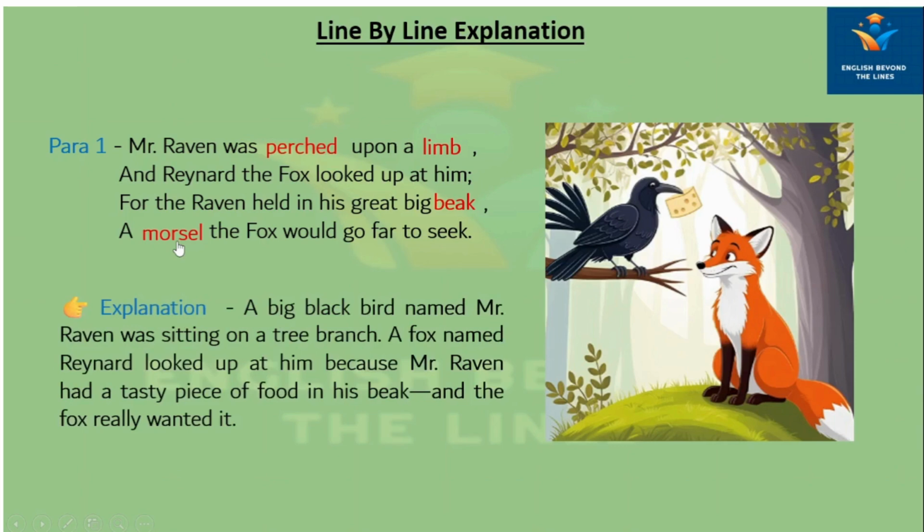A big black bird named Mr. Raven was sitting on a tree branch. A fox named Reynard looked up at him because Mr. Raven had a tasty piece of food in his beak, and the fox really wanted it. Now we proceed to the next para.